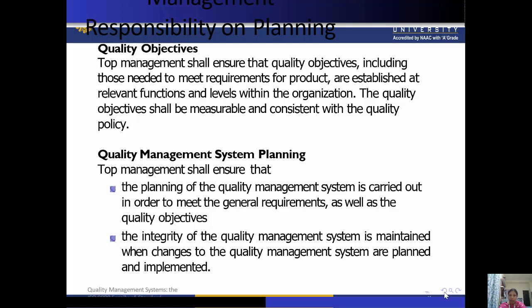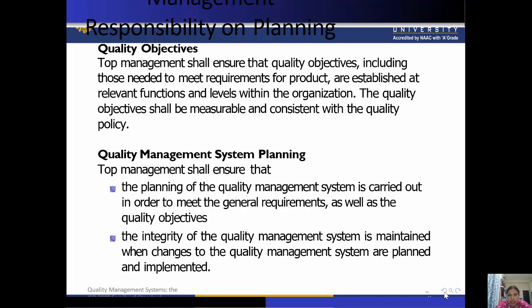It is not the case that you just talk about them in general terms, but it should be measurable. You cannot just say, quality is good, but you should have some specific definition or specific things so that we can measure that good quality results. Okay, similarly, quality management system planning. Top management shall ensure that the planning of the quality management system is carried out in order to meet the general requirements as well as the quality objectives.